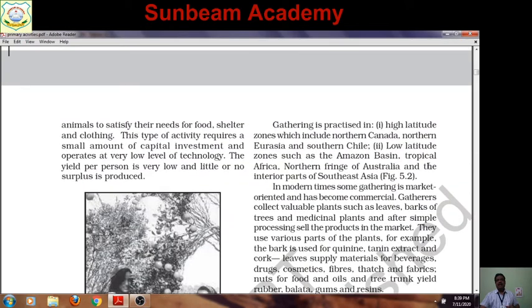So you have seen that there are three main regions where this gathering is practiced. First, high latitude zone, which includes northern Canada, northern Eurasia, and southern Chile. Low latitude zones such as Amazon basin, tropical Africa, areas of dense forest, northern fringe of Australia, and interior part of Southeast Asia.